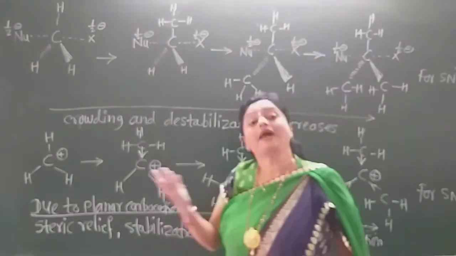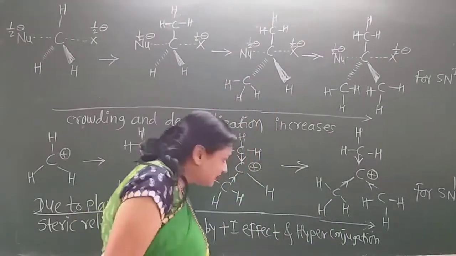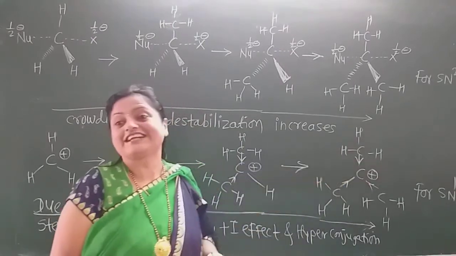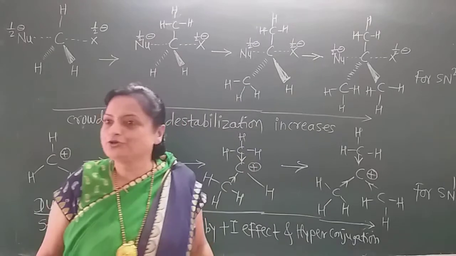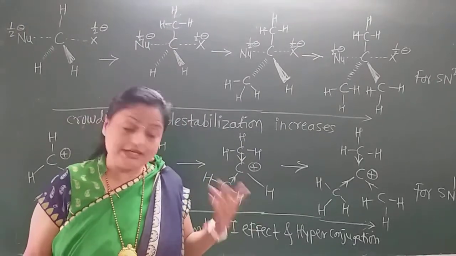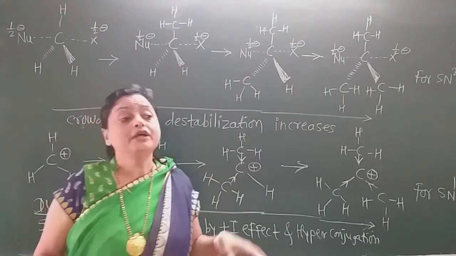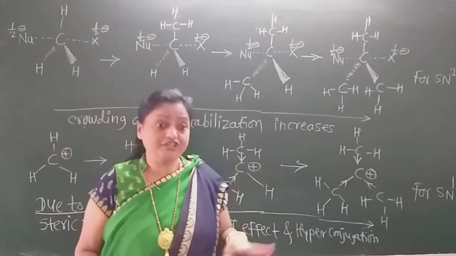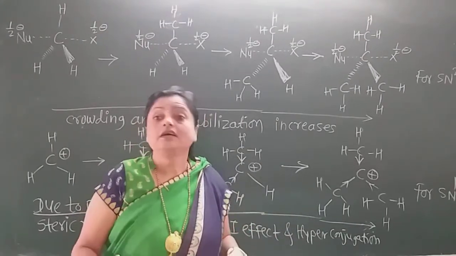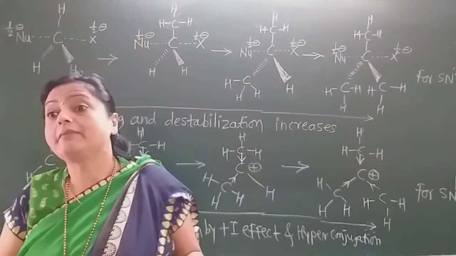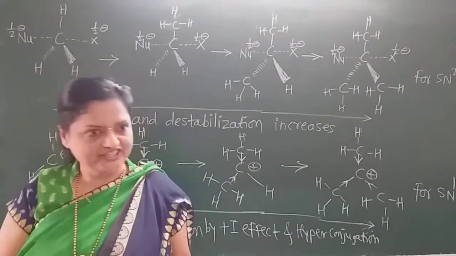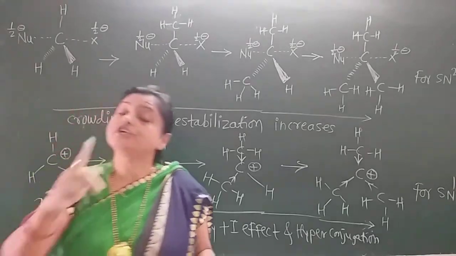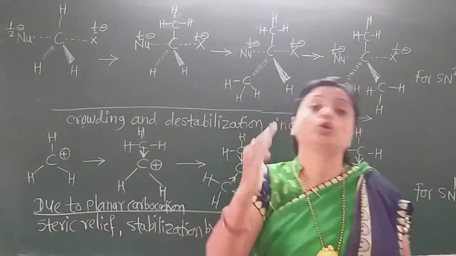and hyperconjugation. So in the tertiary alkyl halide, the SN1 rate increases, but the SN2 mechanism decreases. Remember students, you must write down in this way in the examination and show the examiner that the SN2 mechanism is favored by the primary alkyl halide and the SN1 mechanism is favored by the tertiary alkyl halide. Now this is about the first factor, which is the nature of the substrate.